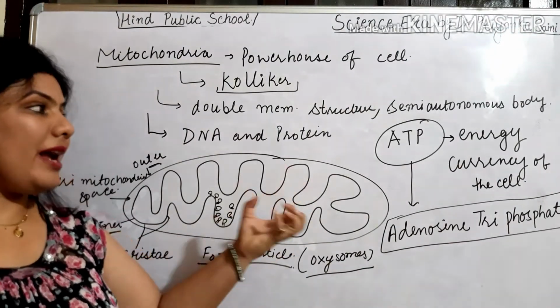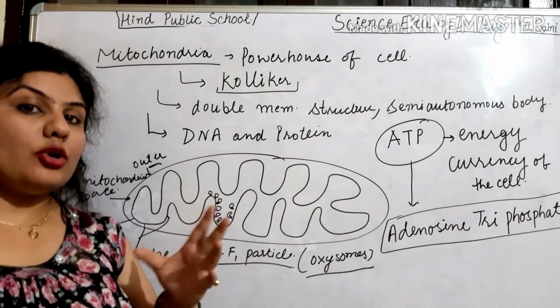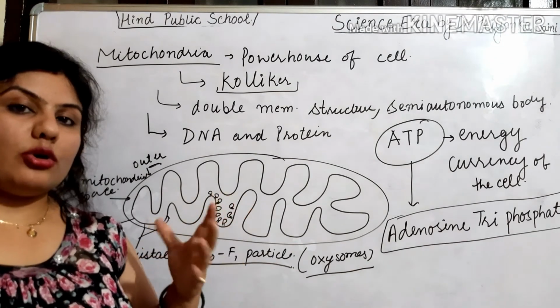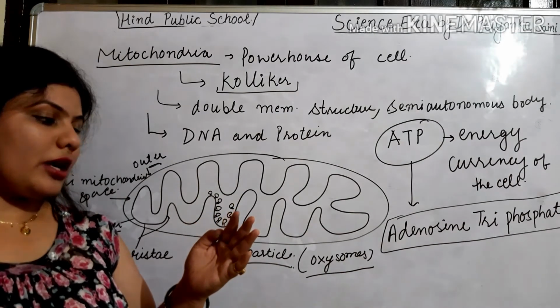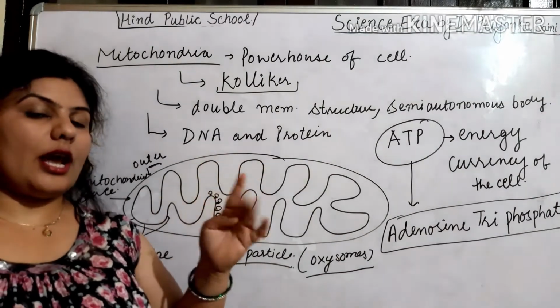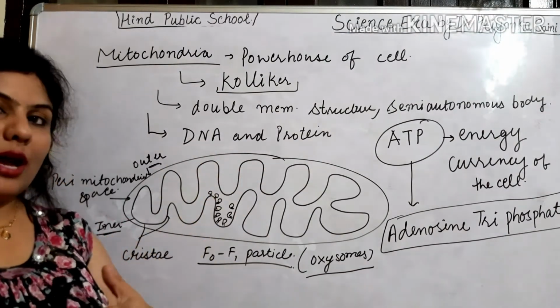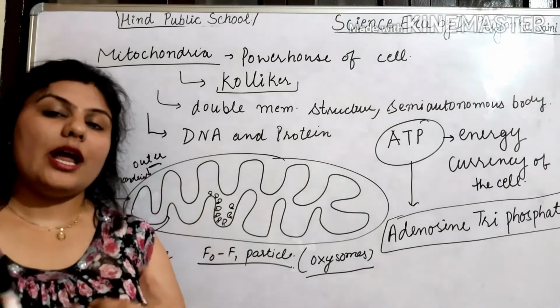Nucleotides are adenine, guanine, cytosine and uracil. So out of these four, 1 adenine and 3 phosphate molecules combine together and convert into